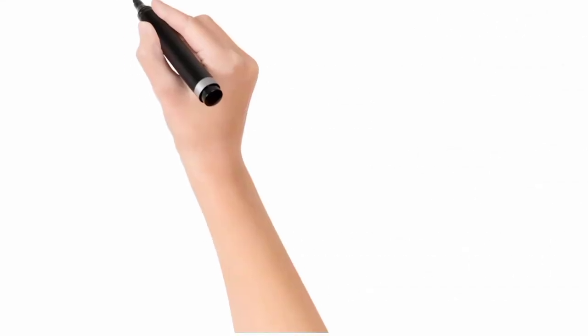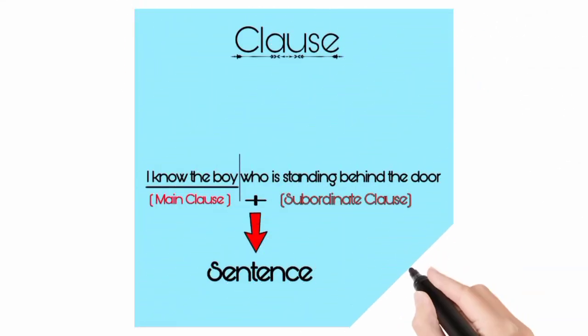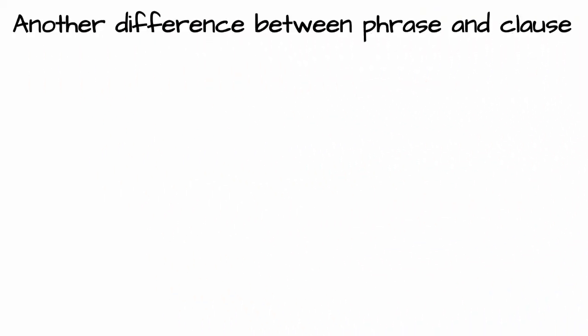For example, I know the boy who is standing behind the door. So here, I know the boy is the main clause and who is standing behind the door is the subordinate clause. So these two clauses make a complete sentence. These two clauses also have their own sense, but they are part of the bigger construction, which is a sentence. There is another point, which is both the clause and the phrase may exist within a sentence.